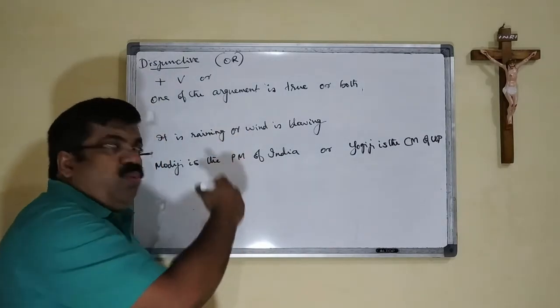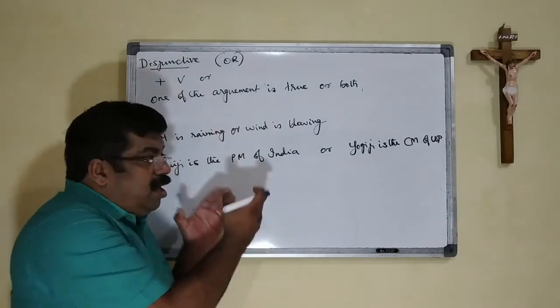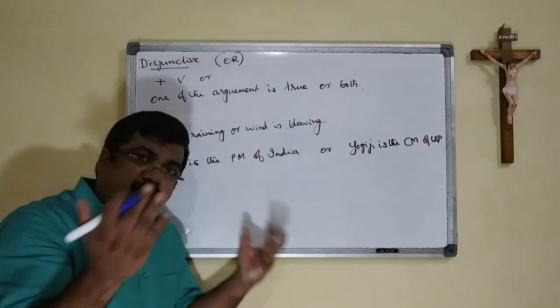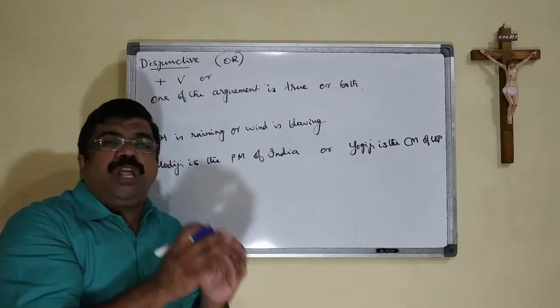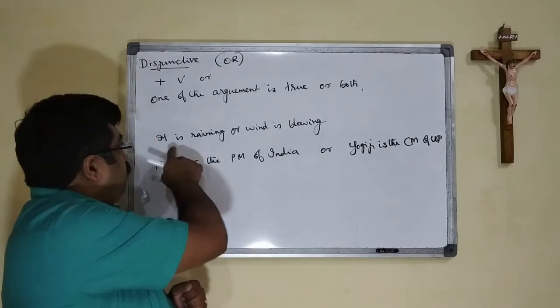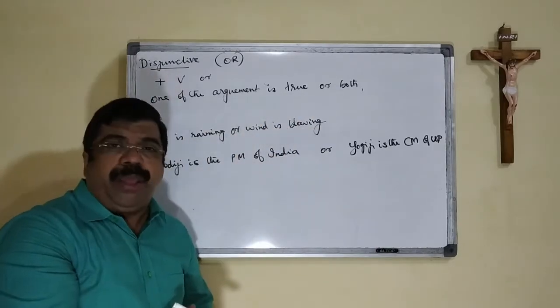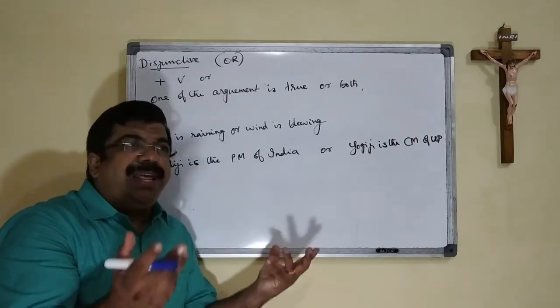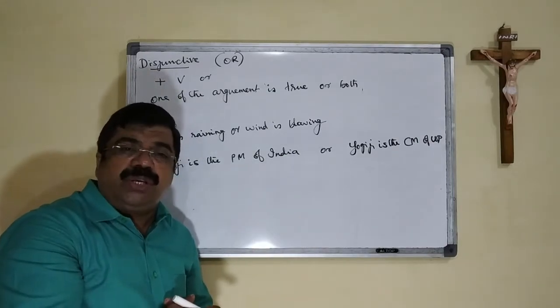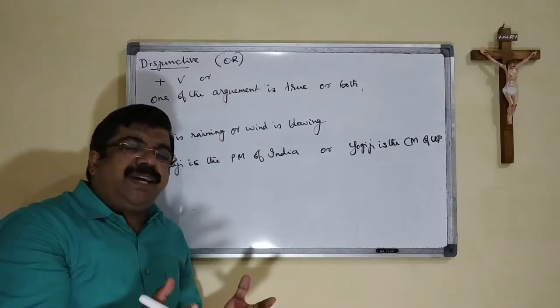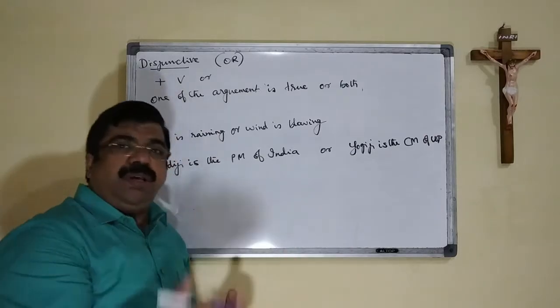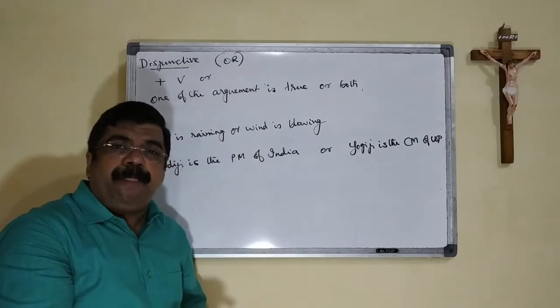I have written two examples here. In these two examples, both can be true or only one can be true. It is raining or wind is blowing. Normally when it rains, it is not necessary that the wind always accompanies the rain.